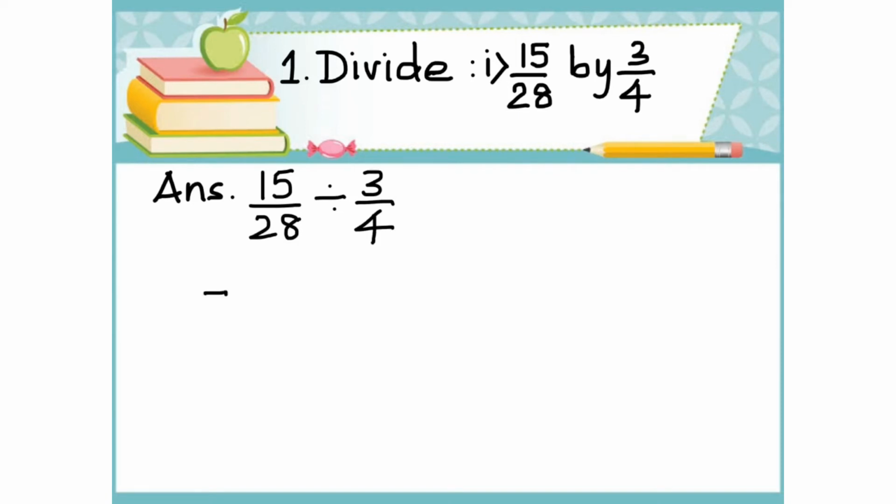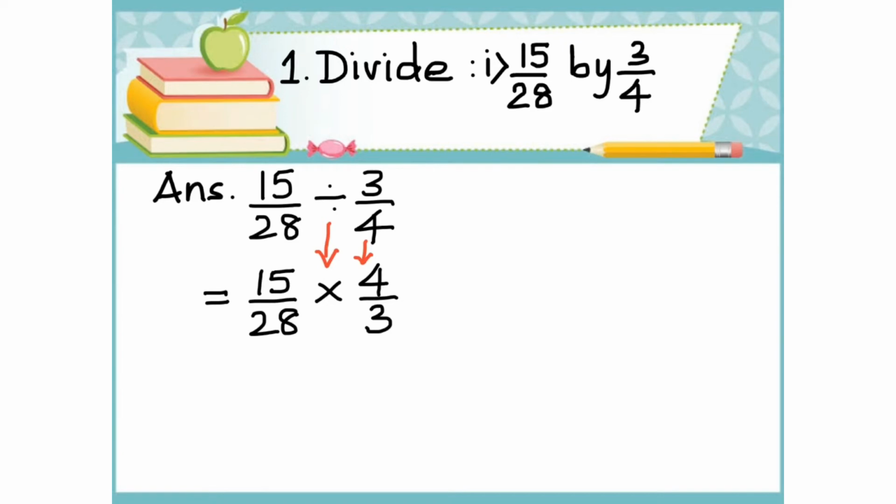This expression is equal to 15 by 28 multiplied by the reciprocal of 3 by 4, that is 4 by 3. Note that when division is changed into multiplication, we take the reciprocal of 3 by 4, that is 4 by 3.